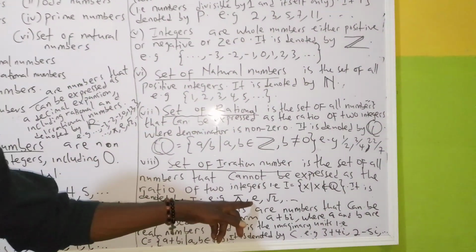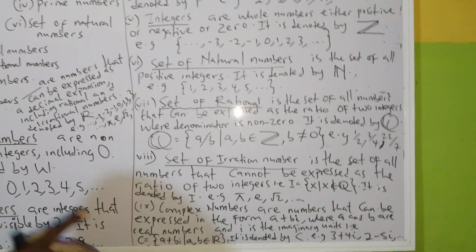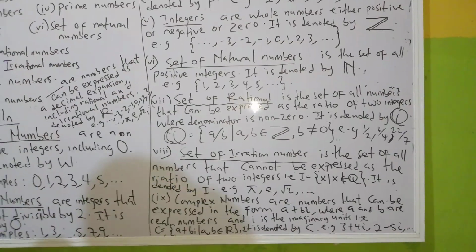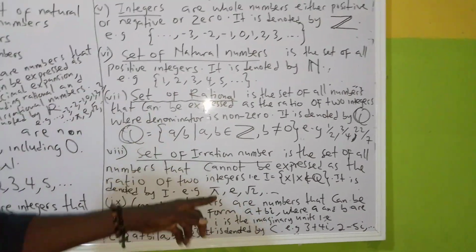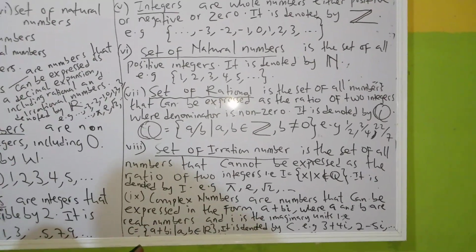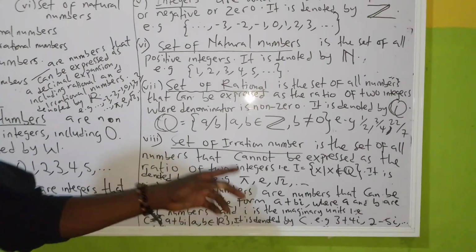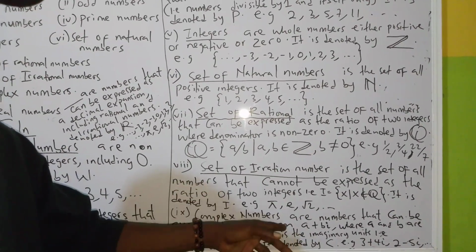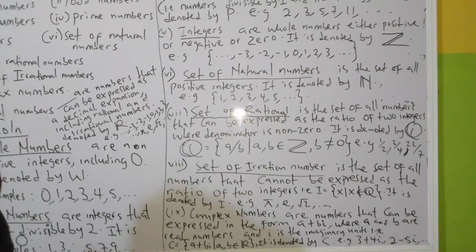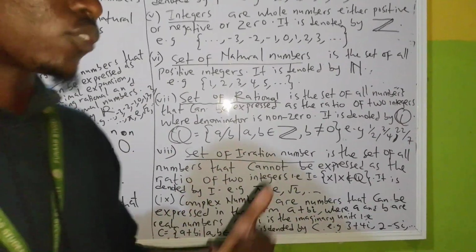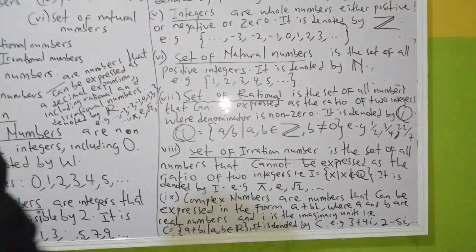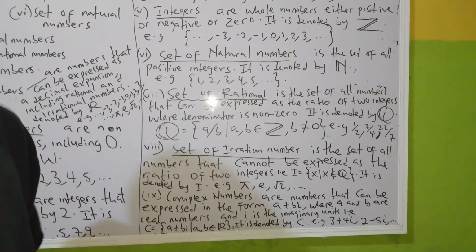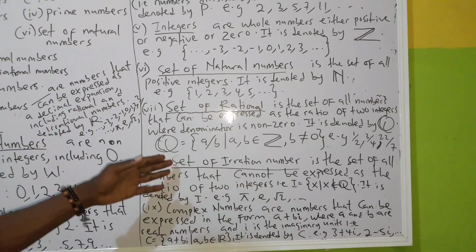And this one as well, the exponential, is a very long value, so you cannot even express it, if not that you already know the value. This one we already know the value from the origination, so that's why we know what it will give us. But this one you don't even know the exact value. If you press it on your calculator, it is very long, so you cannot even express it as a ratio of integers, because it has to pass through a fraction before you are able to express it as a ratio. This one too is very long, so it is not even possible. You understand? So that's just the set of irrational numbers.